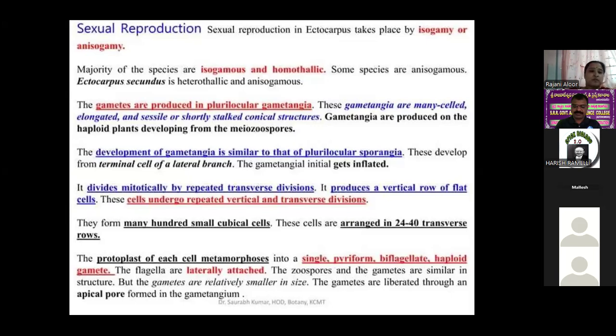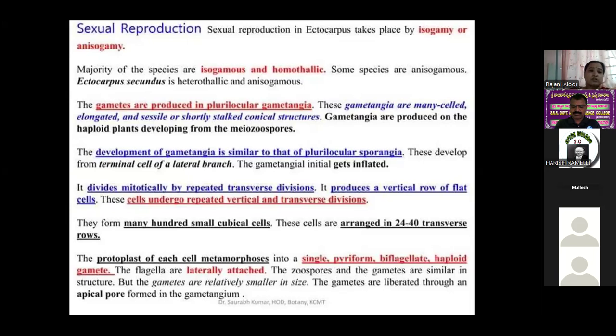Mostly Ectocarpus secundus is heterothallic, and this one is the anisogamous type. Very important here: what type is there? Anisogamous. That one is Ectocarpus secundus, the heterothallic anisogamous.